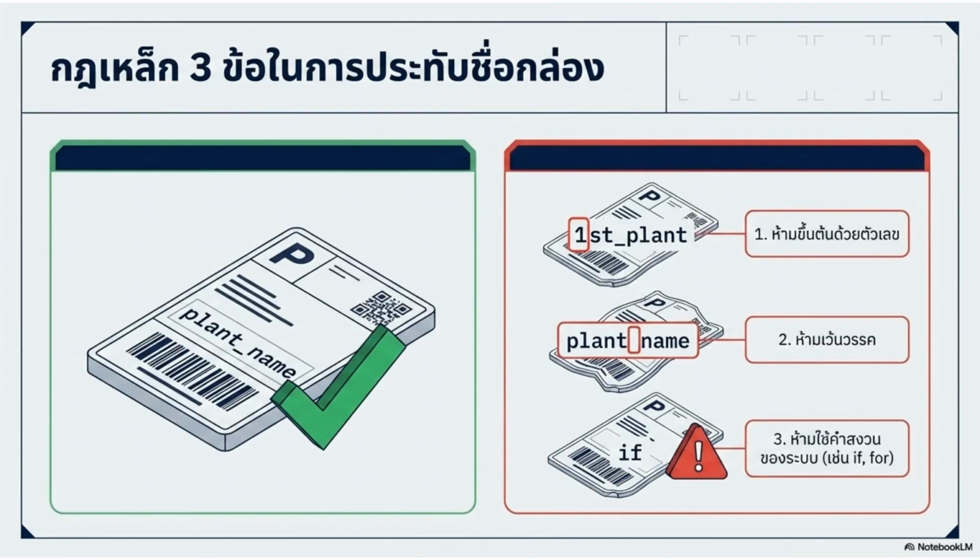There are three main rules for naming variables. Do not start with a number. Do not use spaces. Do not use reserved system words like if or for.